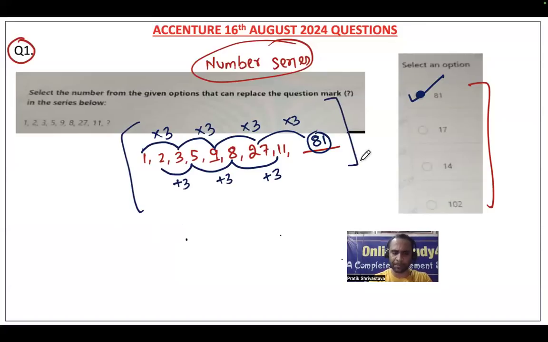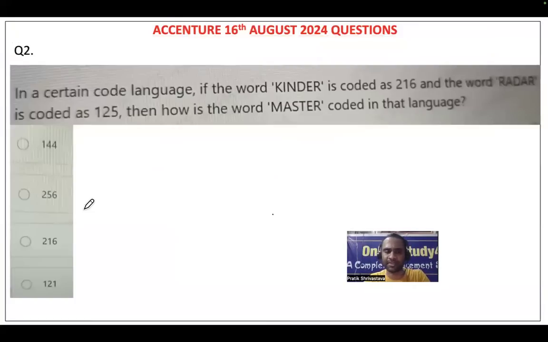The questions will be simple, friends. In the examination, per question you will get almost 1 minute. It is not fixed, right? But there are 90 questions and you will get 90 minutes. So per question you will get about 1 minute, and you have to solve that question in that amount of time itself.